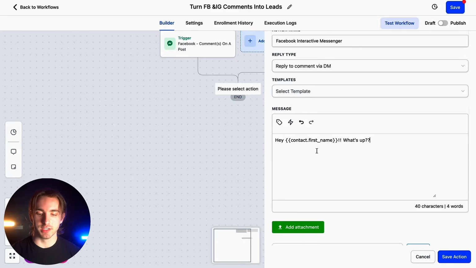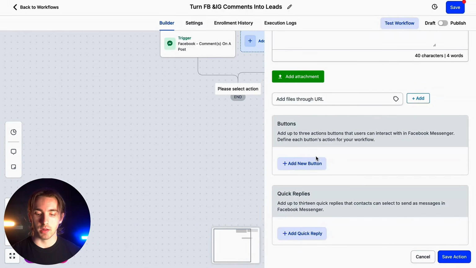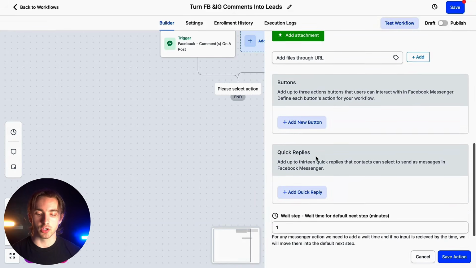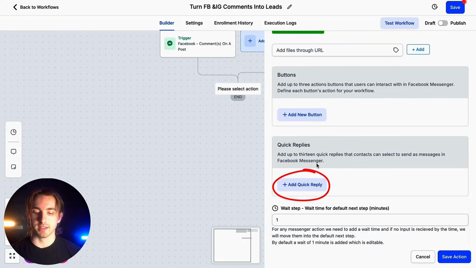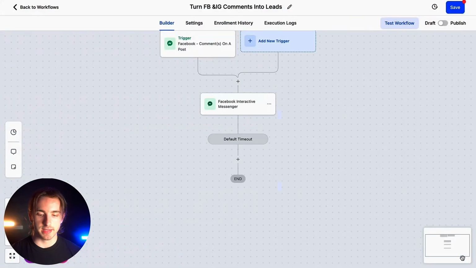Additionally, there's further customizations you can do to this action, like adding buttons, which will allow our user to interact with us in Facebook or Instagram. And we can also add quick replies, which will allow our contact to select a message that will automatically send based on a small call to action that they'll see under the Facebook or Instagram interactive messenger. Then, just like that, we can save our action, turn this workflow to publish, and then we will be good to go.